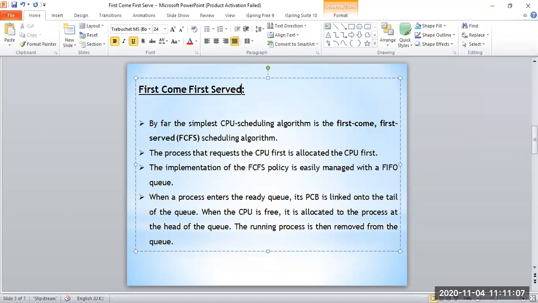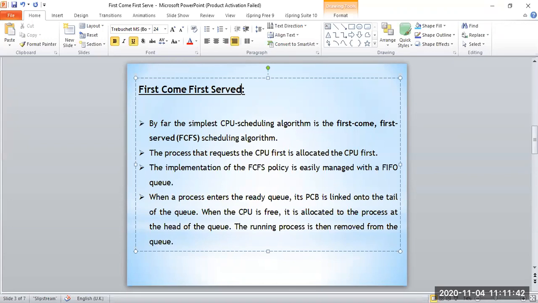In order to execute this policy, we need a queue called a FIFO queue, which clearly states that whatever entity or object comes first will be served first and will exit first. So we normally use a FIFO queue in order to run this process.